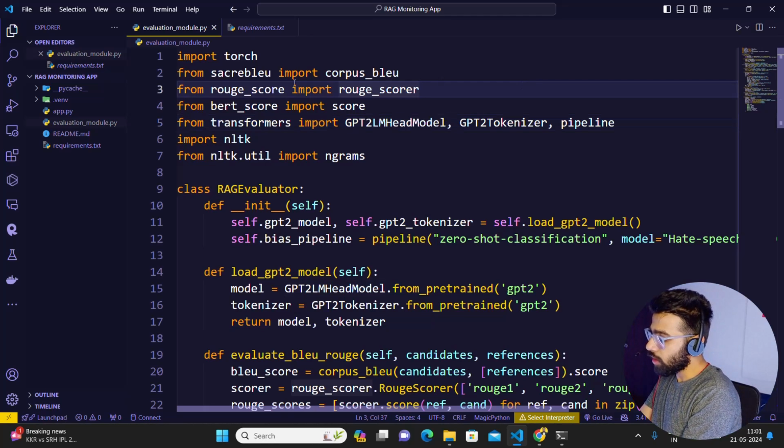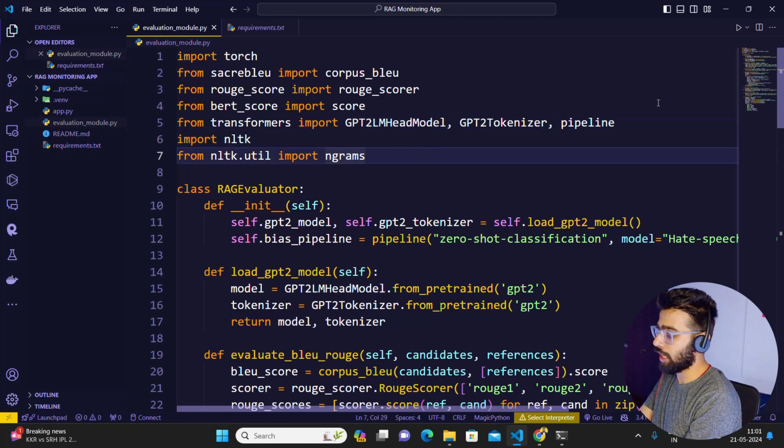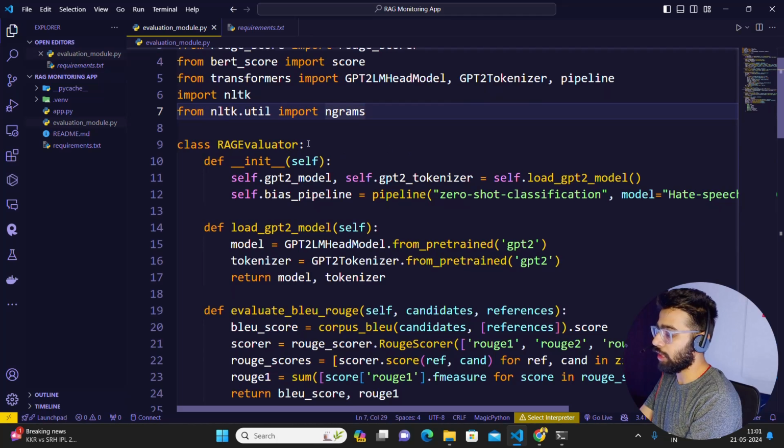Now from sacrebleu, I am getting corpus_bleu. From rouge_score, I am getting rouge_scorer. From bert_score, I am getting score. From transformers, GPT, just to load the models and process it. And then from nltk, I'm using ngrams. I have a class which is RAGEvaluator.